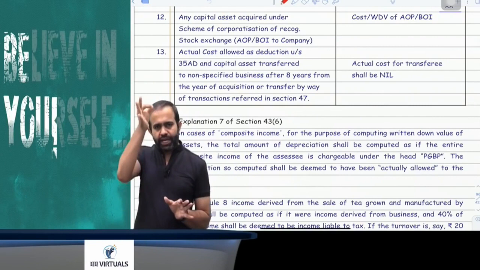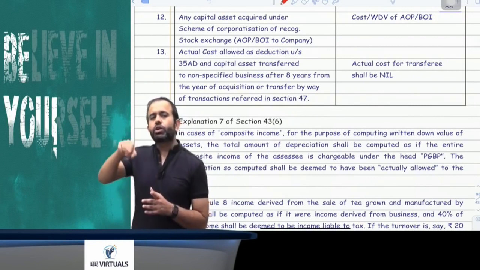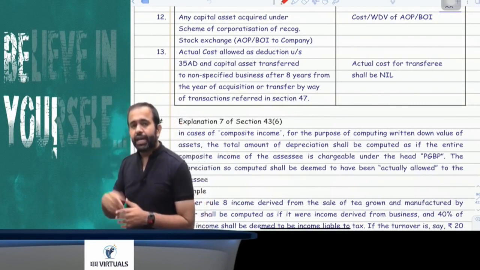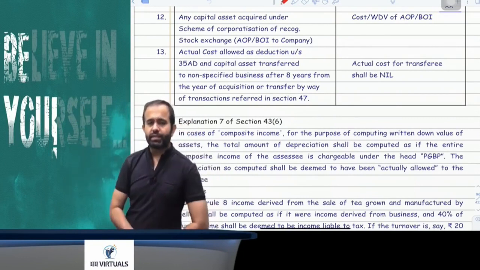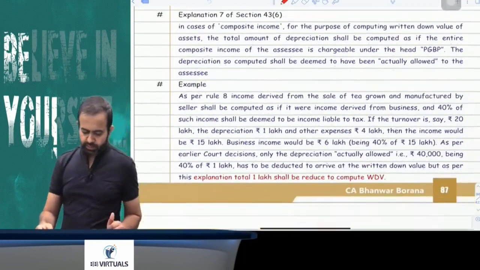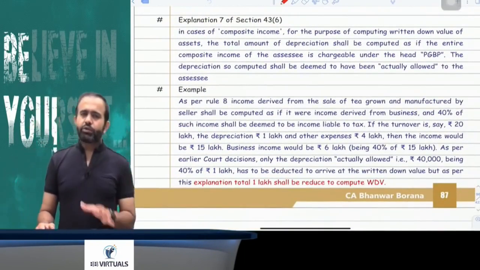So in simple words, on any asset on which 100% deduction is already claimed under section 35AD, if you receive that asset under a transaction mentioned under section 47, then your actual cost will be nil, because 100% deduction is already claimed.